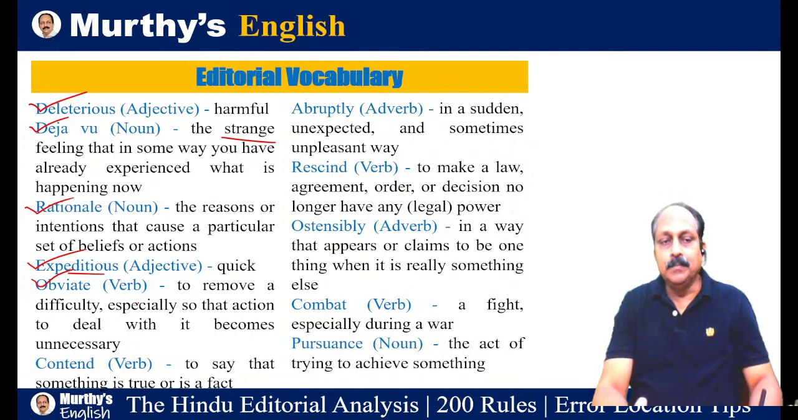You have to be careful. Obvious means apparent. Oblivious means not aware of surroundings. Obviate, part of speech verb, means to remove a difficulty, especially so that action to deal with it becomes unnecessary. All three words are different when it comes to meanings. There is some bottleneck, hurdle, impediment. You remove that difficulty, so that action to deal with it becomes unnecessary. Once you remove it, you don't have to deal with it. An important word.